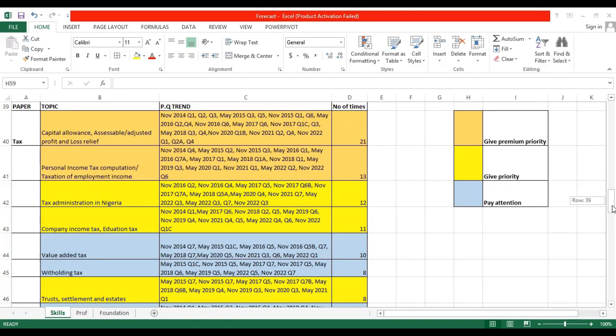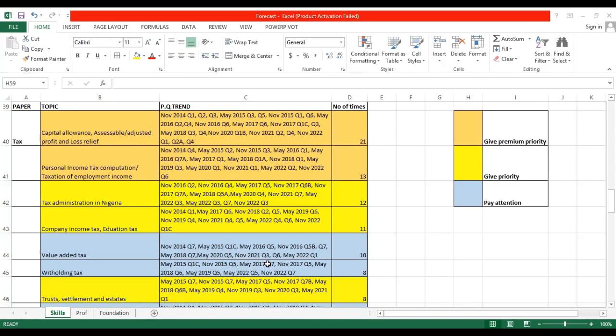The next category to give priority to is trust settlements and estates. Now, the last time this was examined was May 2021. We can't say ICAN won't spring the surprise, so you do not know, it could come with trust settlements and estates. Same thing for introduction to taxation. This is another topic that students tend to gloss over, probably because it's introductory, or because it's theory based, or because they feel it's easy to read or it's easy. I do not know, but you do not want to belong to those categories of students.